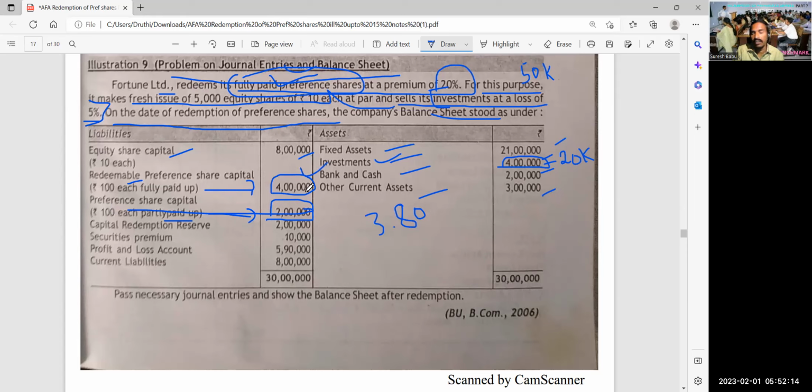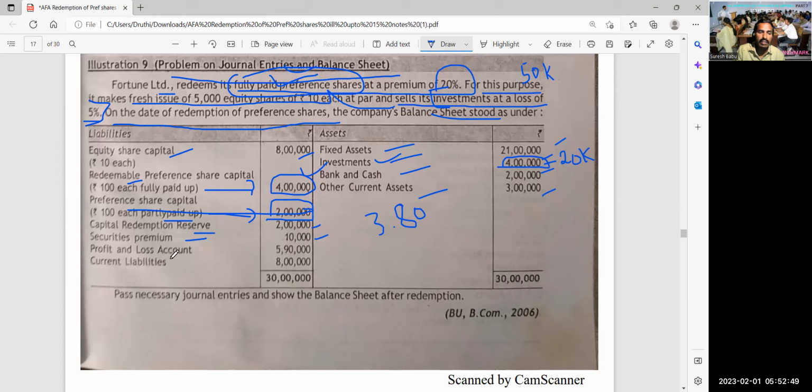But this will be redeemed. How much? 4 lakhs. 20% premium means 80,000. 4 lakh preference share capital, 80,000 premium on preference share capital. Put together, 4,80,000 rupees is to be given. Then capital redemption reserve, you already have 2 lakh rupees. Securities premium, 10,000 you have. And you are giving 20% premium, correct? You already have 10,000 rupees here. So 4 lakhs, 20% means 80,000, but you have only 10,000 rupees securities premium. The 70,000 rupees is required.